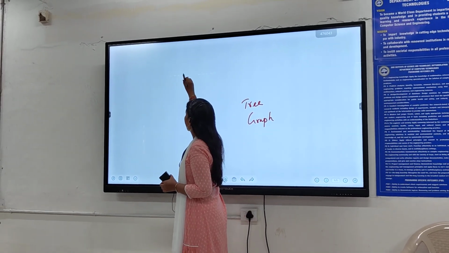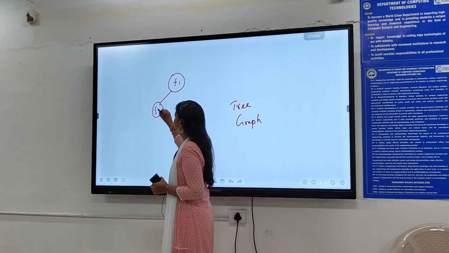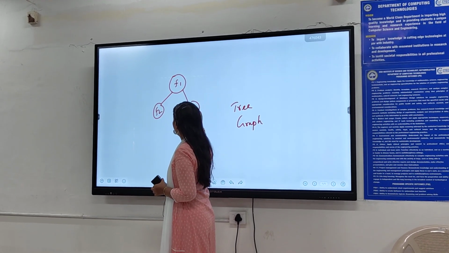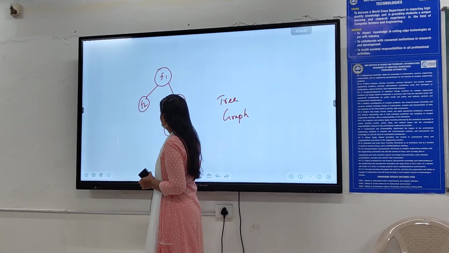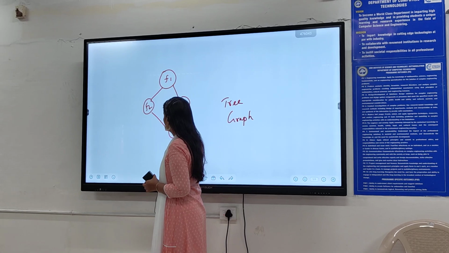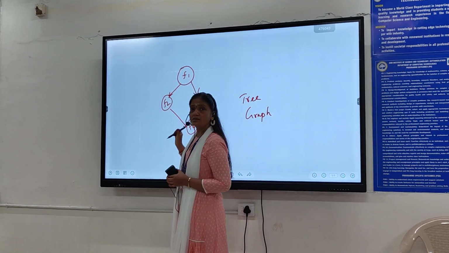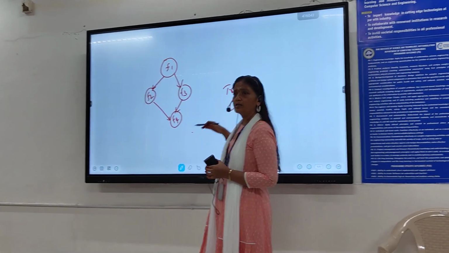So F1 calling F2, F1 calling F3, again we can say F3 calling F4, F2 is calling F4. Can I put it like this? This is a tree. This is one organization, one hierarchical structure.